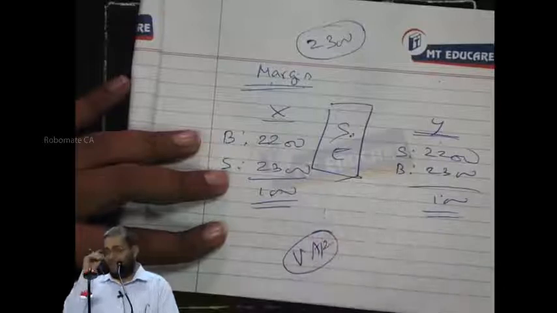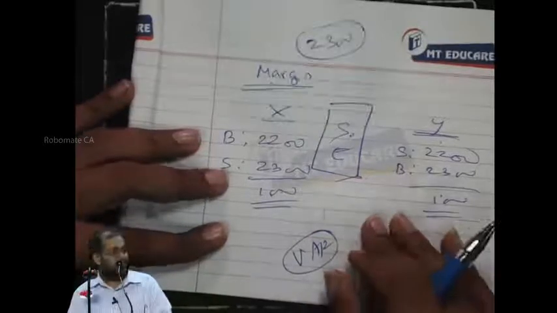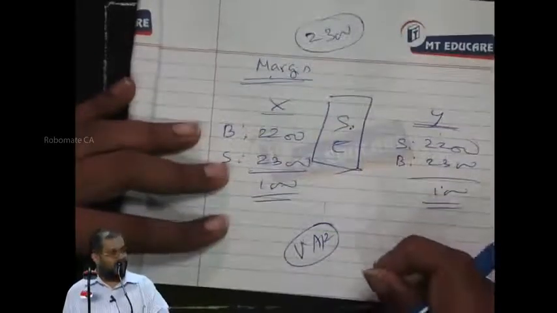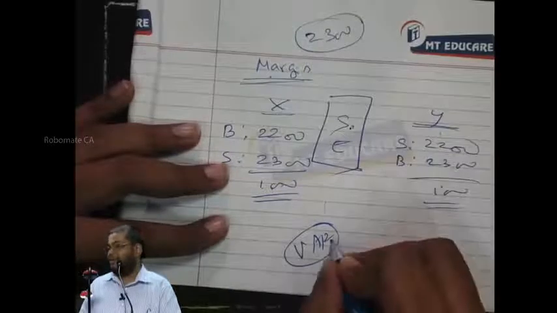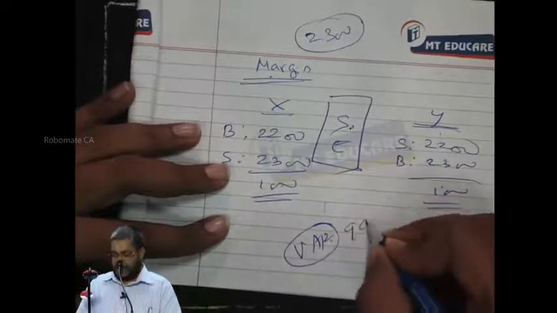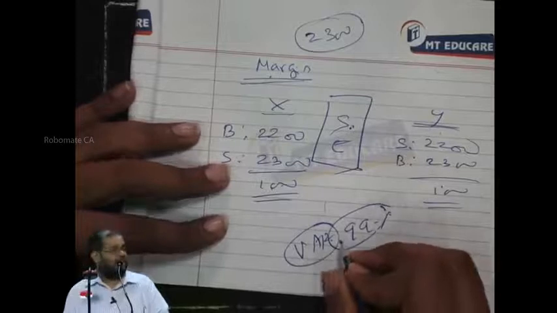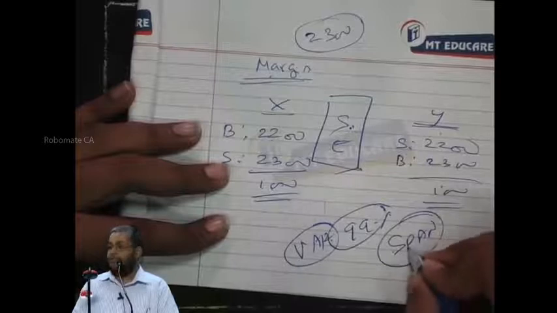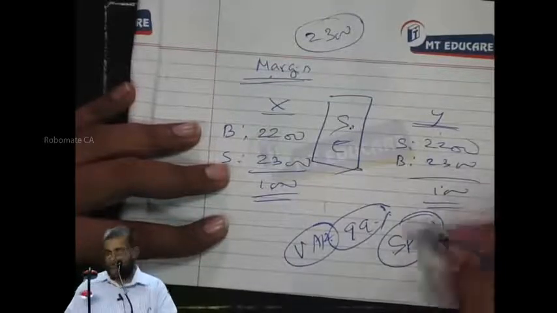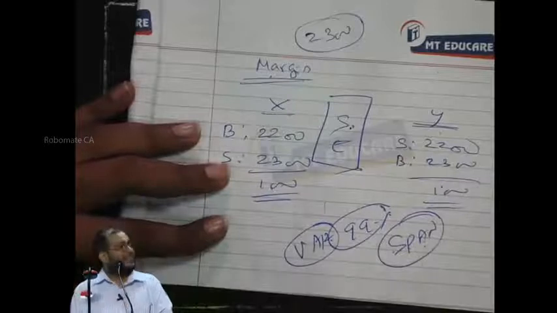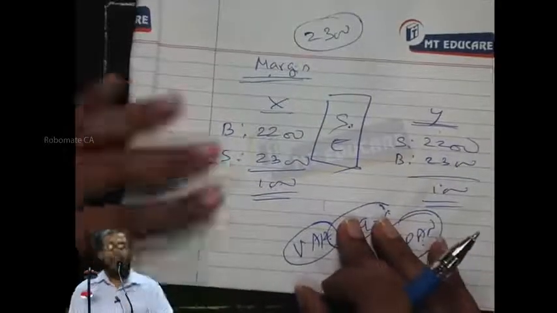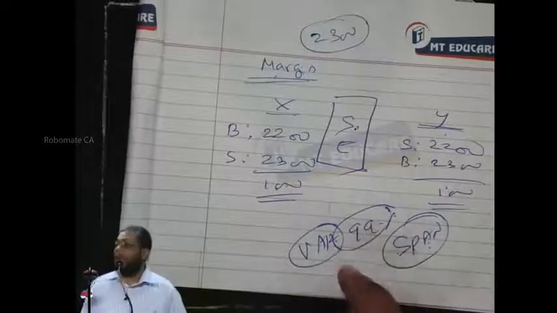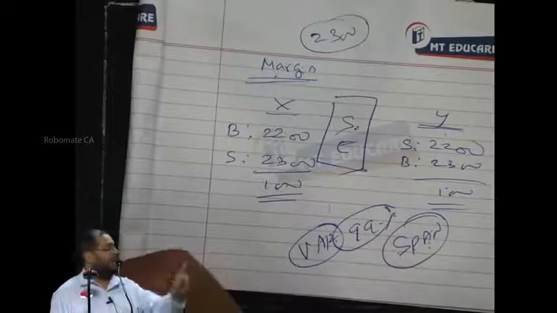I don't teach that because it is not asked in the exam. There is a very important concept called value at risk, where they use standard deviations to fix the margin money. They use the 99% value at risk procedure to fix the margin money. This is done through a software called SPAN, which means Standard Portfolio Analysis. This software helps to scientifically determine the margin money. Based on that, the exchange fixes the margin money. You can enter into a contract only after depositing margin money. Otherwise the contract will not be entertained. Yes or no?